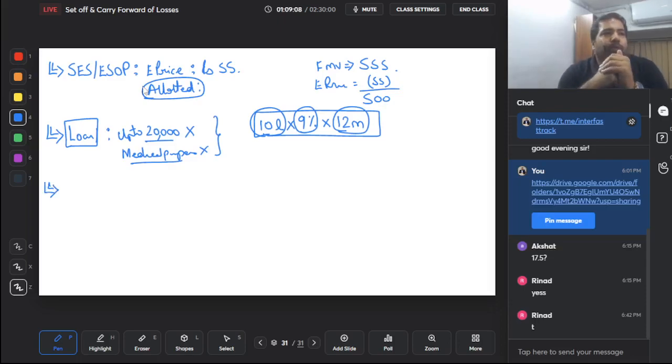What else? Loan is done. Medical, education, guys, not your education, no problem. If you want to do an MBA and your employer sponsors it, there is no perquisite, because it is going to benefit him only.